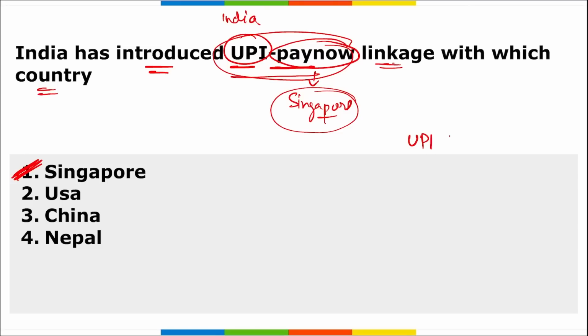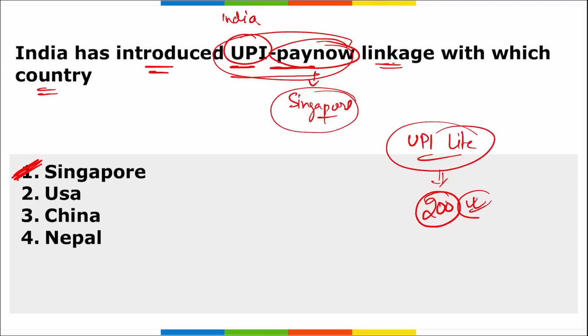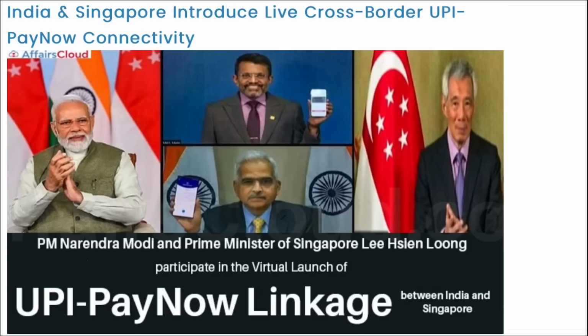UPI Lite was also introduced recently, and here the limit is 200 rupees, as UPI Lite is basically for doing transactions of up to 200 rupees. Data was also released that in 2022, more than half of the transactions that took place in India were of less than 200 rupees. So here you can see Prime Minister Narendra Modi and Prime Minister of Singapore, Lee Hsien Loong, participated in a virtual launch of the UPI PayNow linkage between India and Singapore.